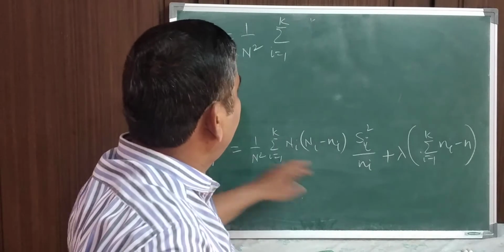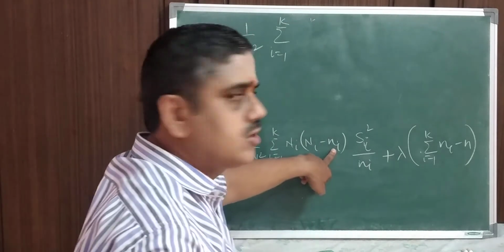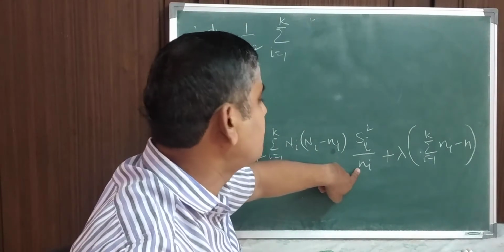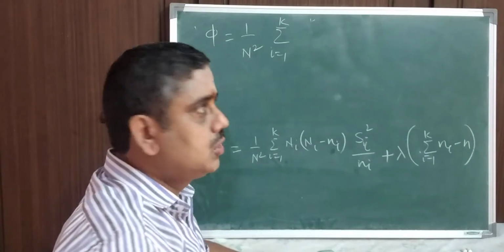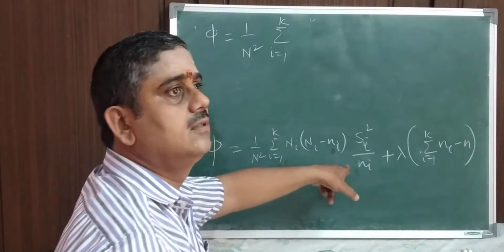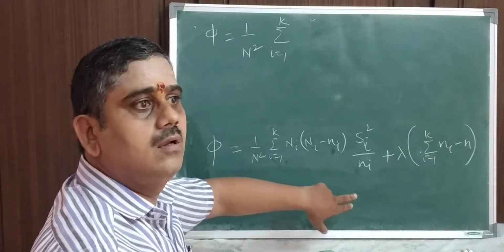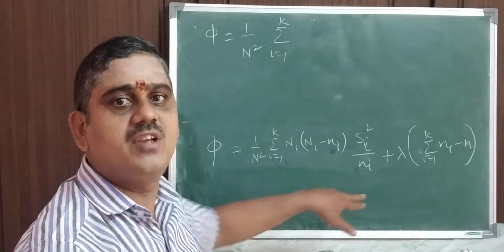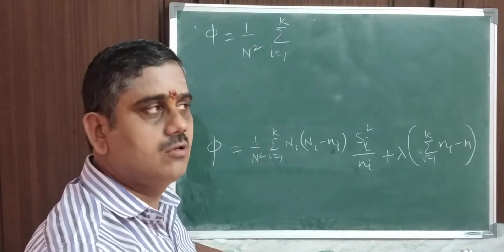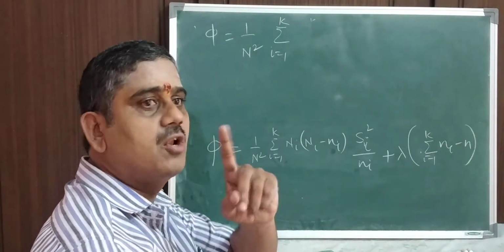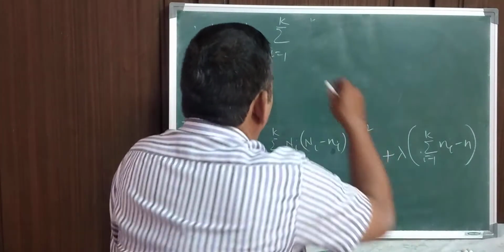Whenever you have a small ni here, and here also another small ni, these are two functions. If you want to differentiate this, it is the derivative of uv. So I am converting it in terms of one function only first, and then I differentiate.